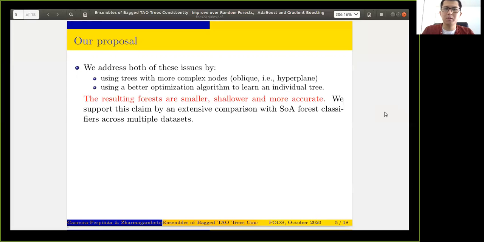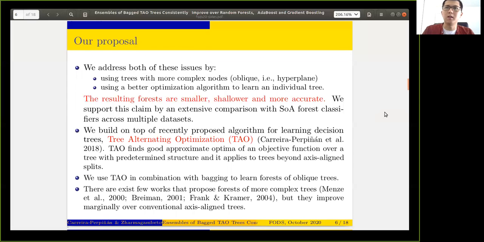To do this, we built on top of a recently proposed algorithm, tree alternating optimization, or TAO. TAO in general finds good approximate optima of an objective function, and typically there are other advantages. And finally, we ensemble such TAO trees by training on a random subset of data, or simply bagging them.